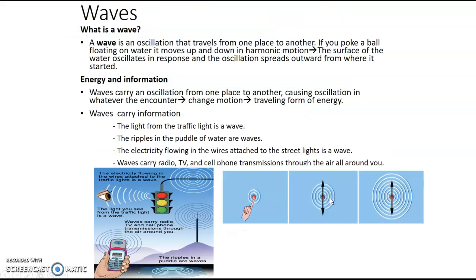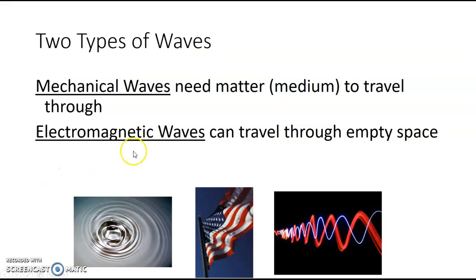Waves, which is what we're going to be talking about today. Waves are an example of harmonic motion. A wave is the same motion repeating itself over and over again, and it's traveling energy, so it's carrying energy with it. There are two different types of waves that we're going to be looking at: mechanical waves and electromagnetic waves, or EM waves.